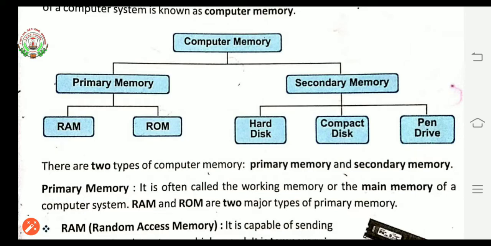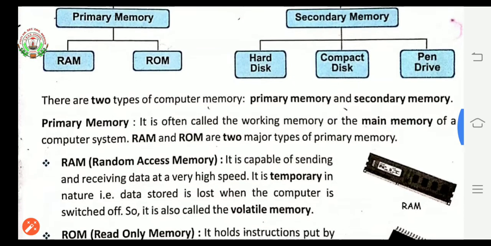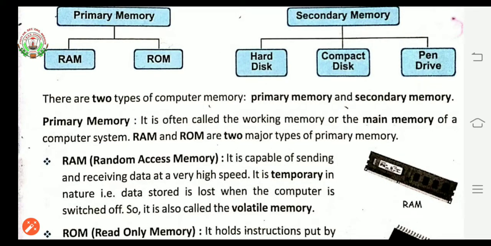Now as you got to know, there are two types of memory: primary memory and secondary memory. Primary memory is often called the working memory or the main memory of the computer system. Why? Because whenever the computer will do work, this memory will be accessed first. The types of this memory are RAM and ROM.